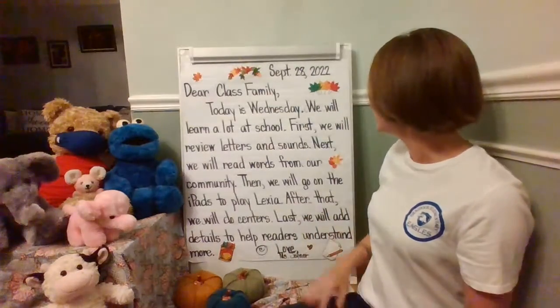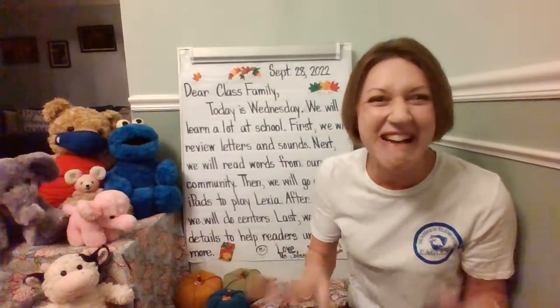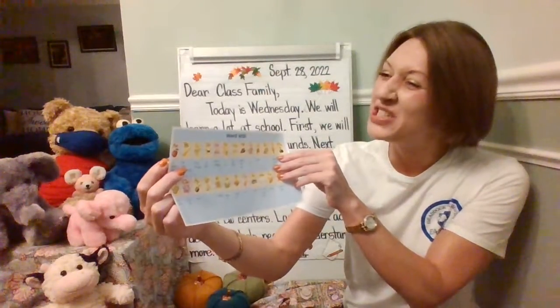Let's see how we're going to do this today in kindergarten during language arts. First, we will review letters and sounds, just like we do every single day in kindergarten. We're going to use the word wall as a resource. We'll be reviewing letters and sounds. We'll be singing the traditional ABC song. We'll also be doing sign language to sign each of the letters. And we're going to be using Mr. B's YouTube channel and doing an alphabet song, and it also covers not only all the letters, but the vowels.